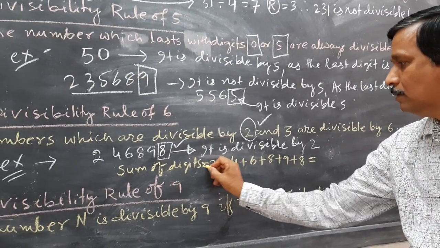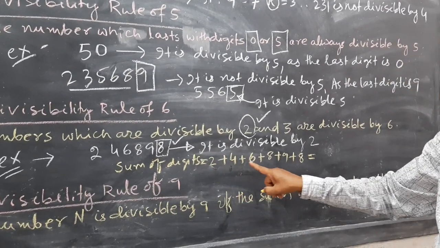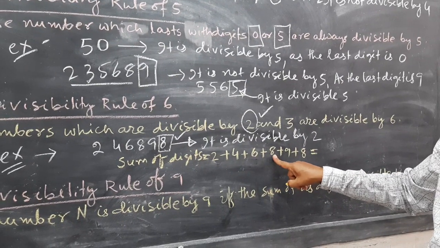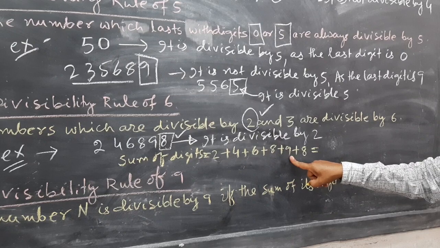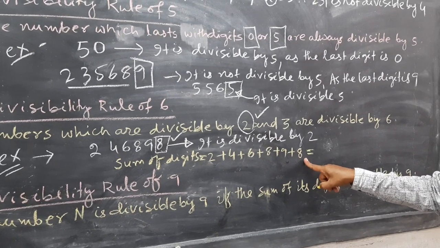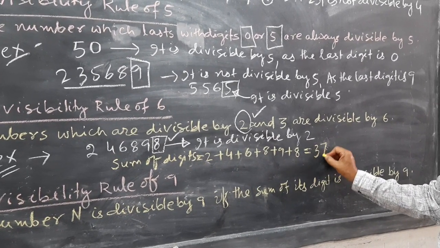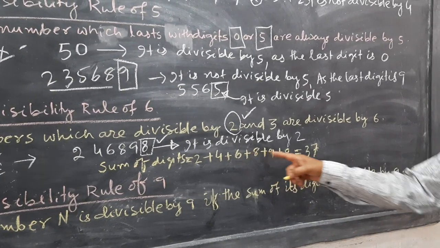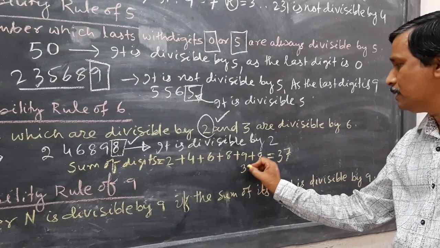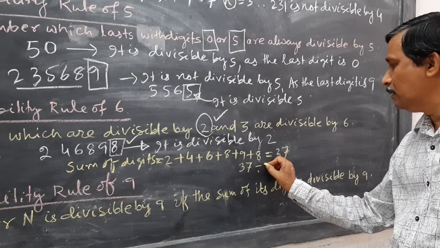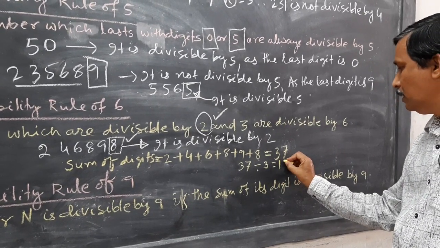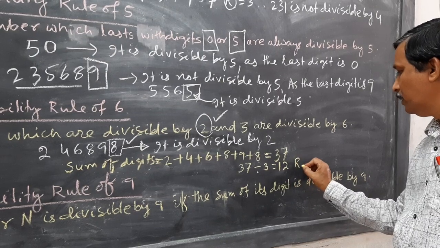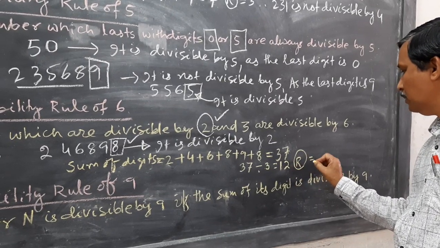That is 2, 4, 6, 6, 6, 12, 12 plus 8, 20, 20 plus 9, 29 plus 8, 37. So this sum of the digits is 37. Now you test for divisible by 3 or not. So when you divide, this will be 12 and the remainder will be 1.